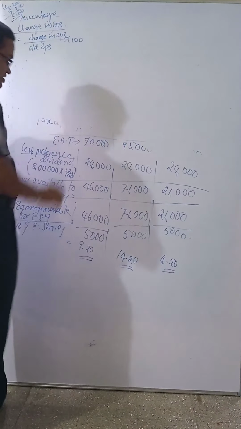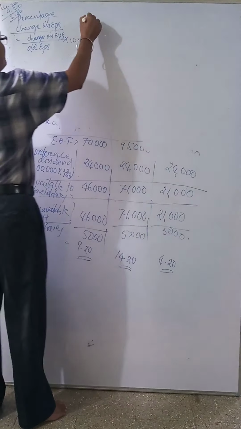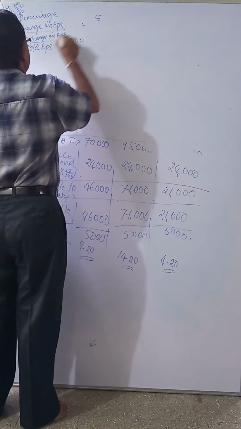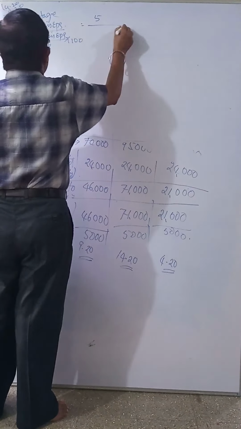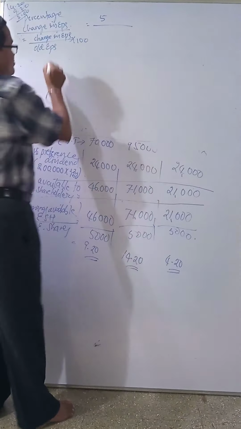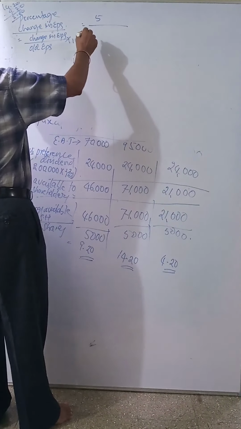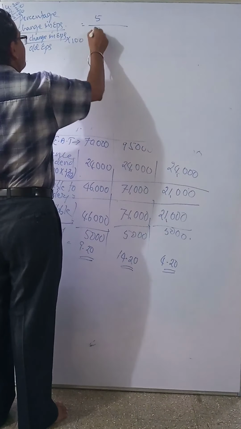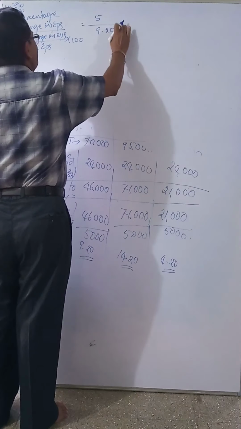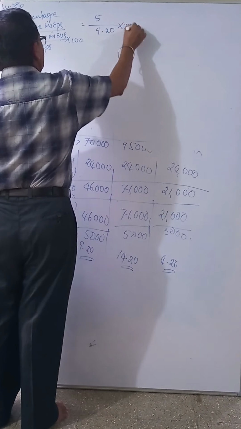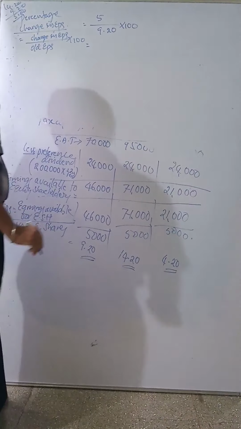This is the change in EPS divided by old EPS. Old means the first one, old EBIT, 9.20, into 100.